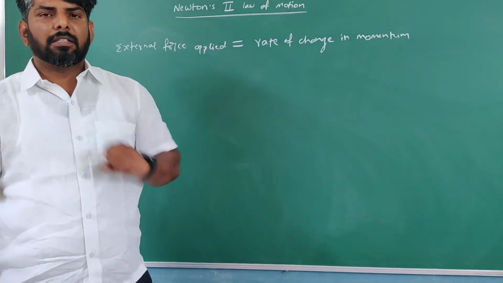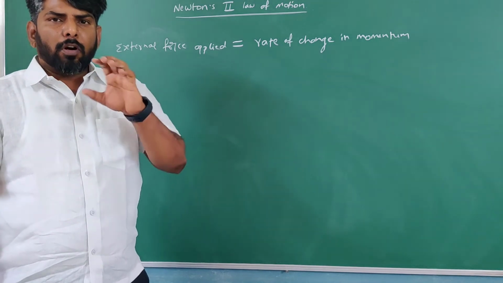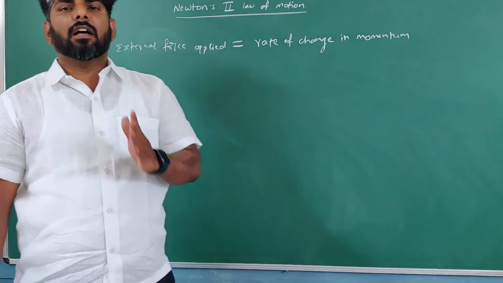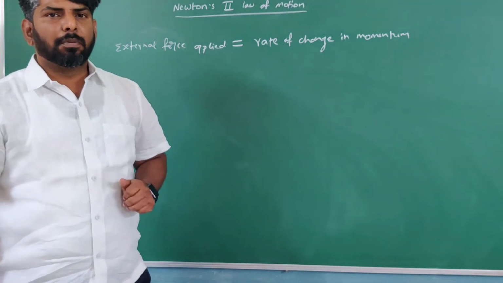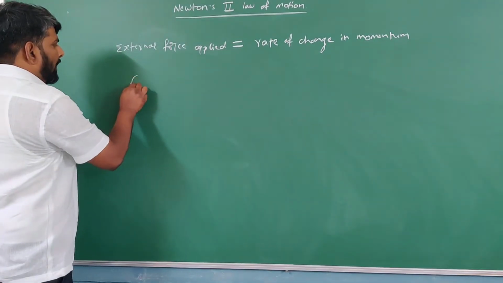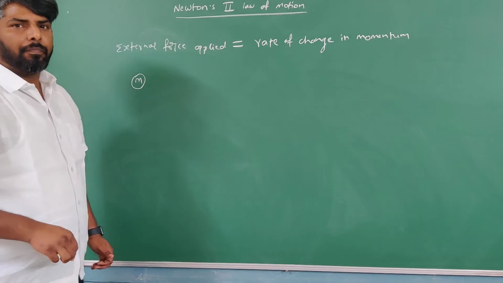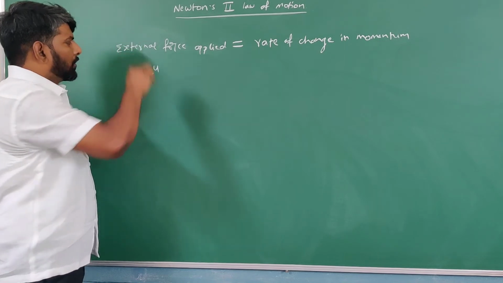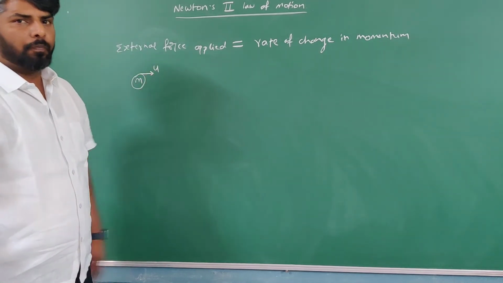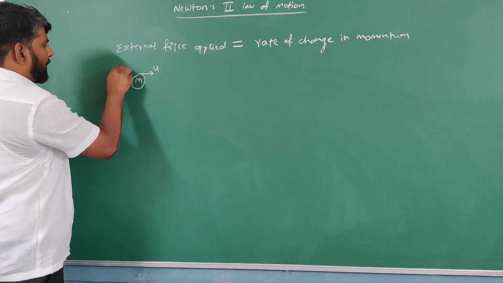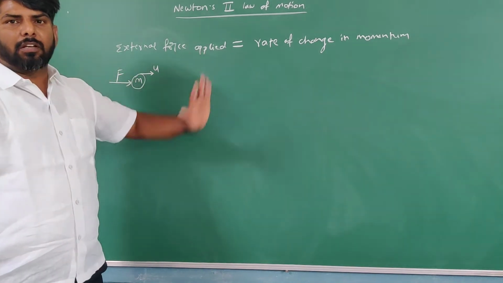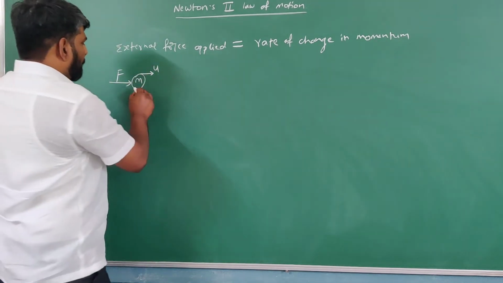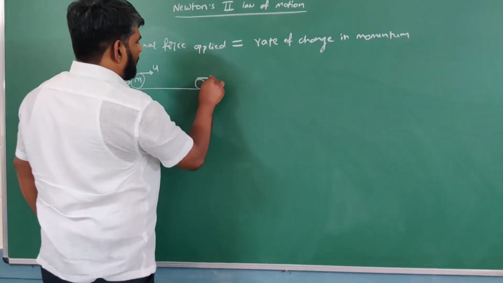Students, momentum means the product of mass and velocity of a body. For example, let us consider a body of mass m. Initially, it is moving with a velocity u. Then I apply some external force on it. When I apply external force, immediately its velocity is going to change.